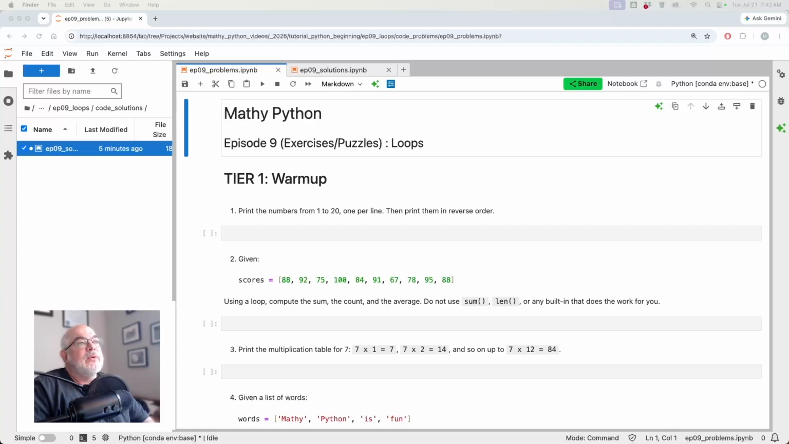In tier 3, we get serious and look at prime numbers, run length encoding, the Sieve of Eratosthenes, the longest streak, and Monte Carlo pi.